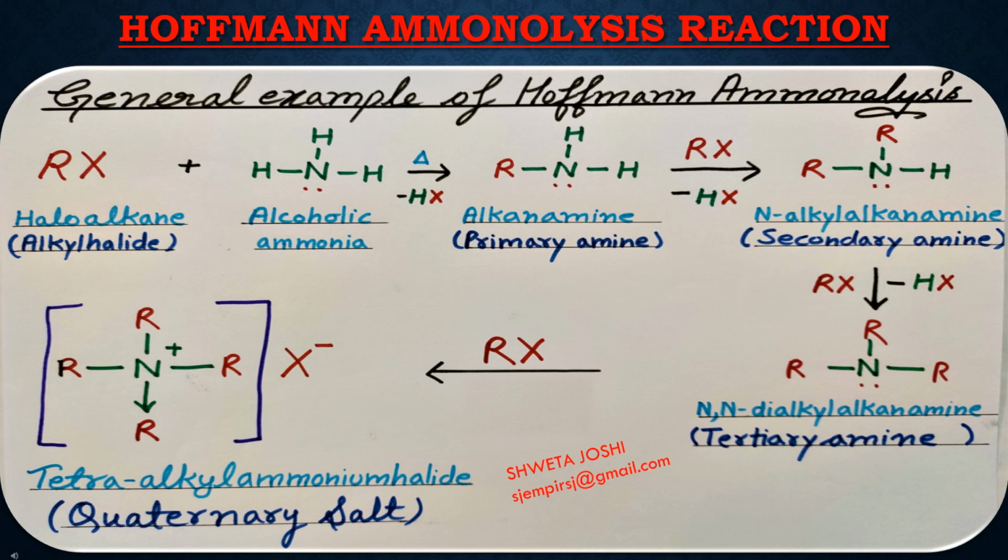In the last step, there is no more hydrogen atom attached directly to the nitrogen atom, but it still contains a lone pair of electrons. That is why a quaternary salt will be formed. In this case, one coordination bond is formed between the alkyl group and the nitrogen atom. Nitrogen gains a positive charge and the halide ion, which has a negative charge, both are attracted by the electrostatic force of attraction. That is why the quaternary salt is formed.